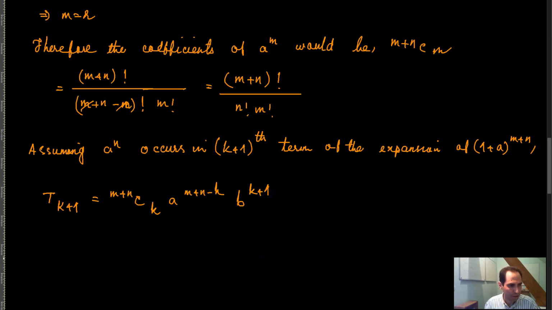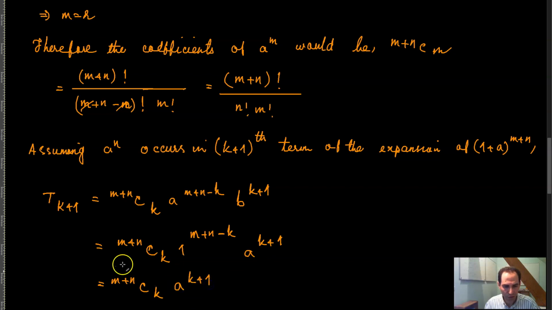Which is the same thing as m plus n combination k, and a over here is equal to 1, so 1 raised to the power n minus k, and b is a, so a raised to the power k plus 1. So you can write this as m plus n combination k times a raised to the power k plus 1. And I'm writing it this way because 1 raised to any power is just 1.